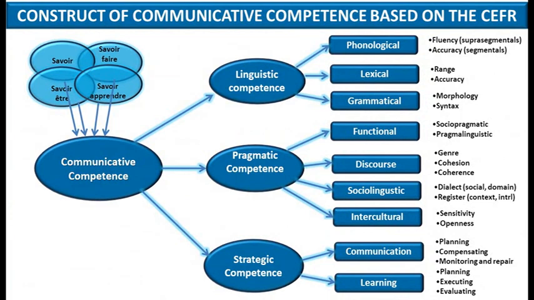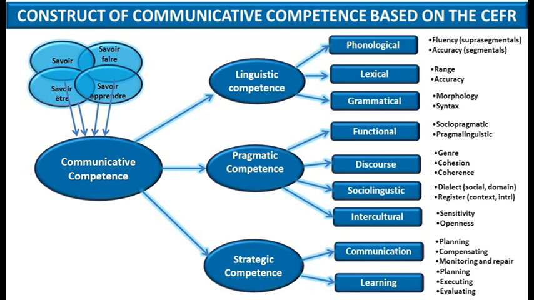And if you remember, communicative competence is a very complex construct because it involves your knowledge, your abilities, your attitudes, your strategies, and it's reflected in different components such as linguistic competence, pragmatic competence, strategic competence, and there are lots of elements within these general competencies such as phonological, lexical, grammatical, functional, discourse, sociolinguistic, intercultural, communication, and learning.